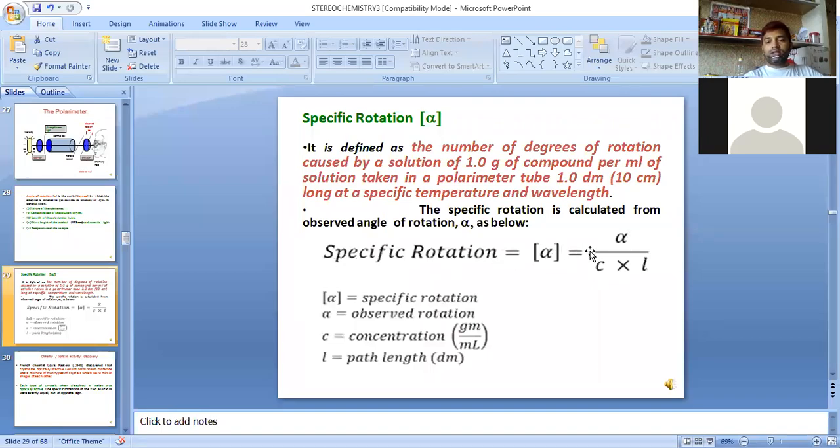Specific rotation is equal to the observed rotation alpha divided by C into L. C is the concentration of the solution, L is the path length or the length of the tube, and alpha is the observed rotation.